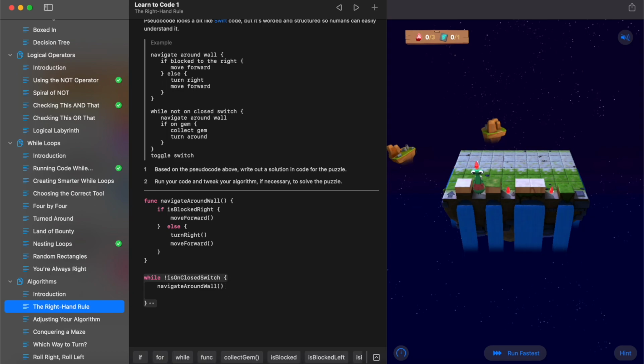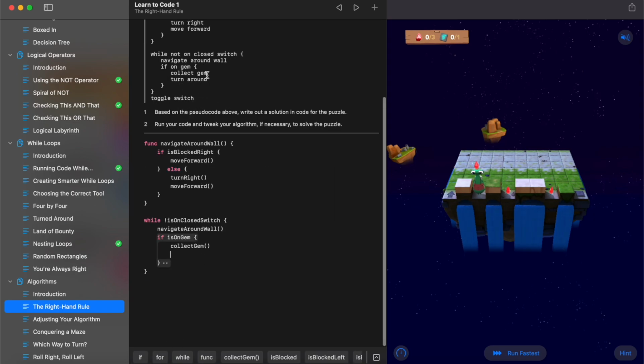We want to keep the navigate around wall. So while we're not on a closed switch, we want to navigate around wall, which is moving around the various walls that pop up. But what we also want to do is check if we are on a gem, and we can see that in the pseudocode here. So we're essentially taking this pseudocode and just putting it into Swift code. So if is on gem, we're going to collect our gem, and then we need to turn around. So we have no specific turnaround function, so we can turn left or right twice.